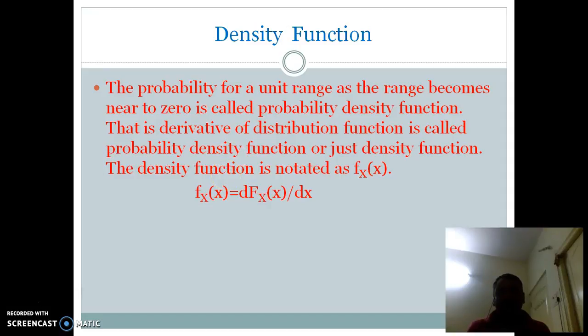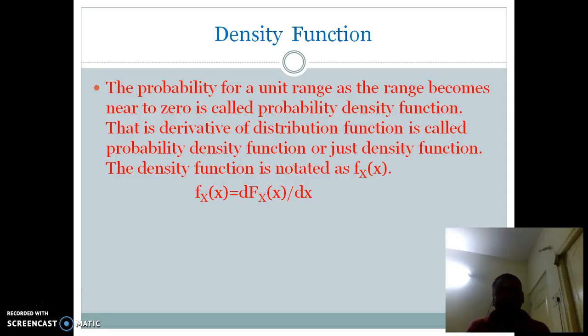Next, let's see density function. The probability for a unit range of random variable as the range becomes near to 0 is called probability density function. That is, the derivative of the distribution function is called probability density function or just density function.